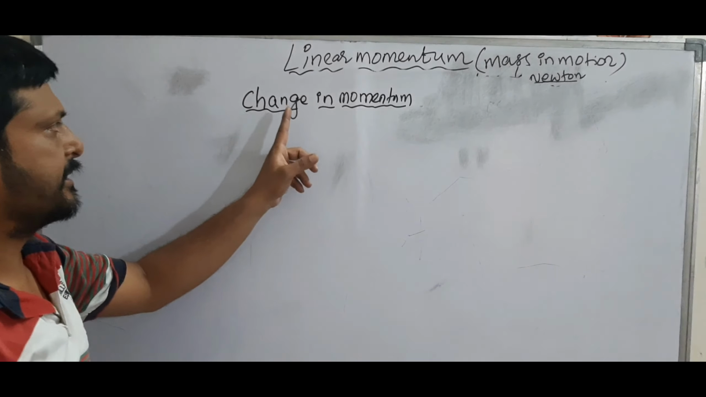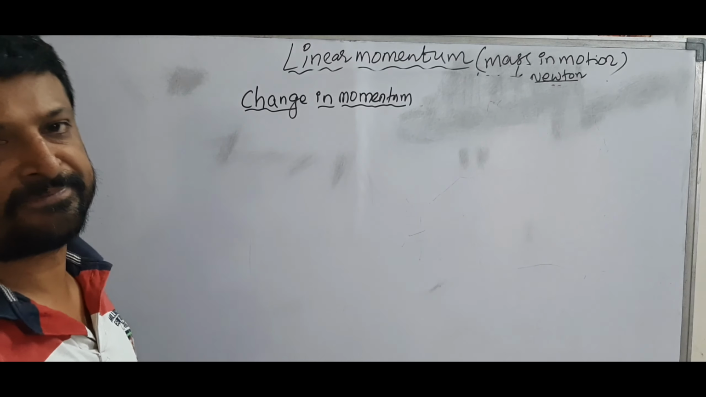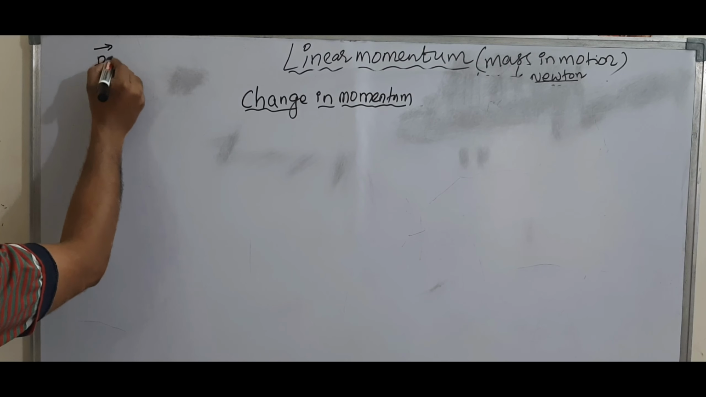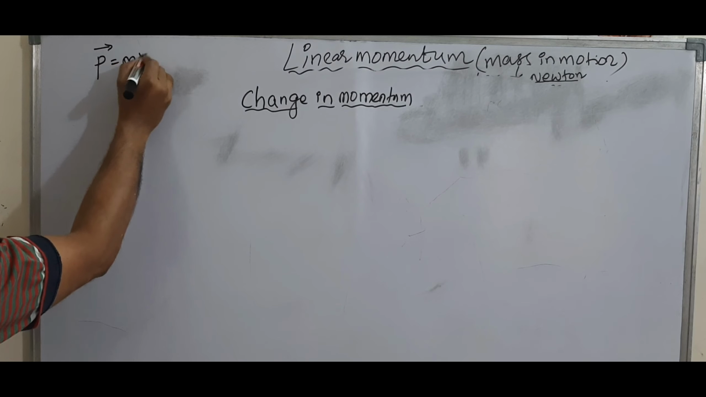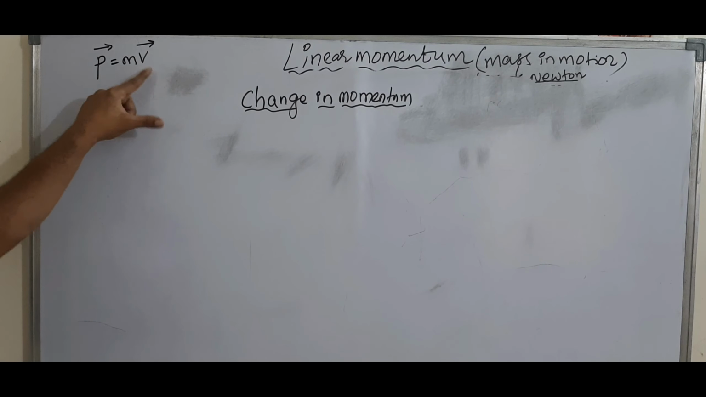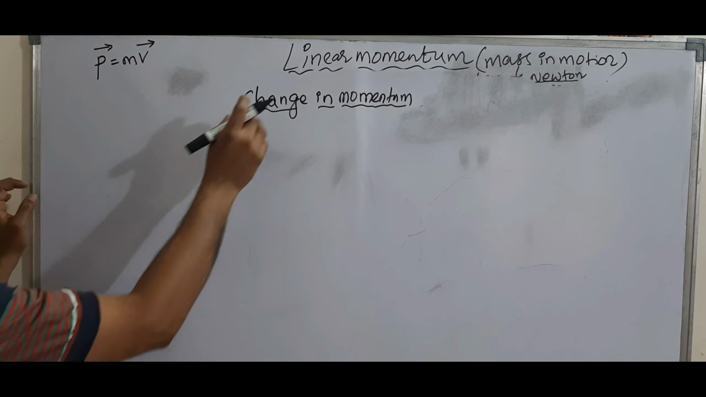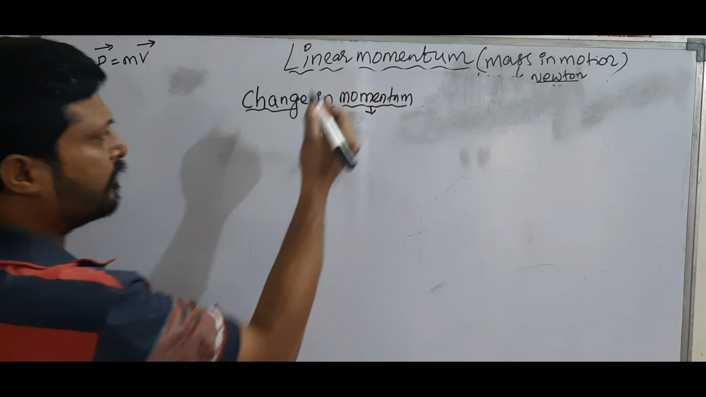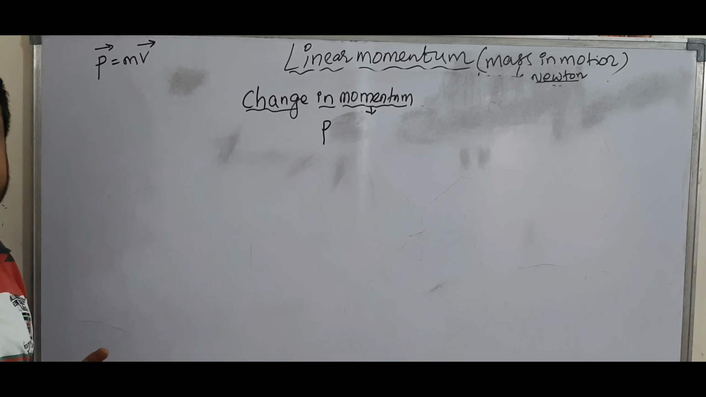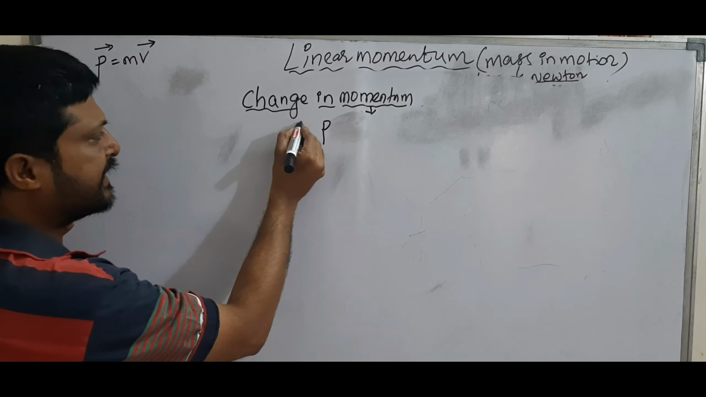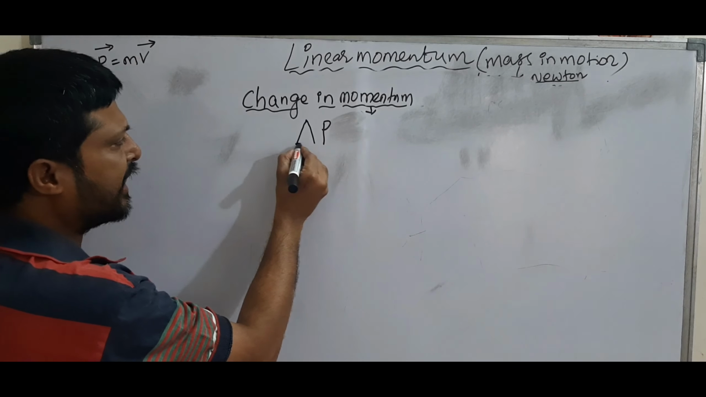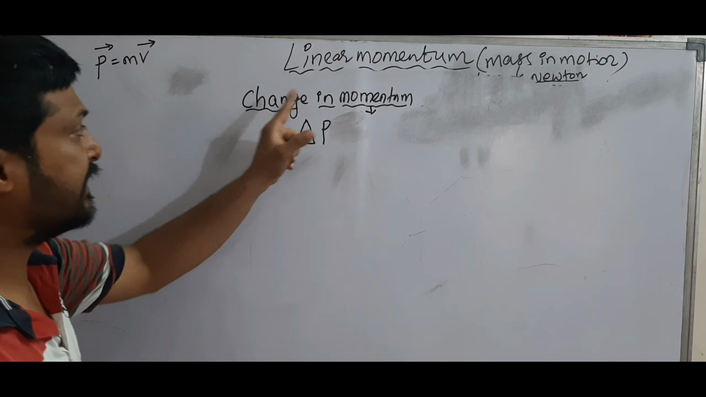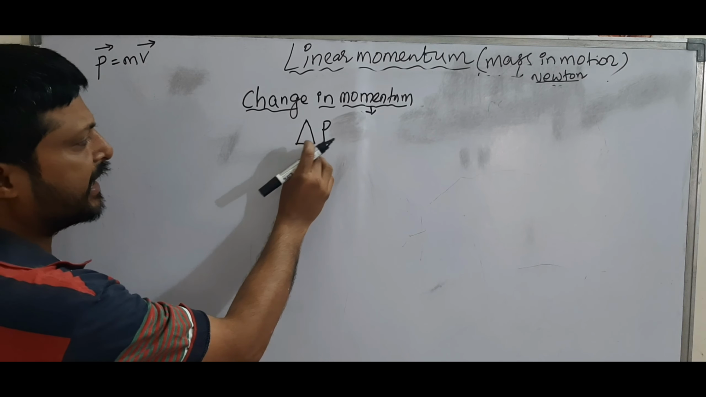Right, here change in momentum. We know very well momentum is denoted by P. Momentum is equal to mass into velocity. But here change in momentum is there. First write momentum P. Next, here change is there. For change, mathematically we denote it as delta. This we can read as del. So change in momentum means del P, delta P.